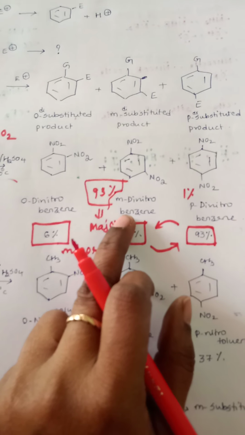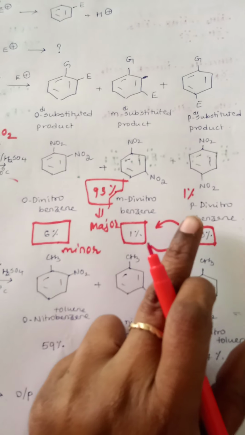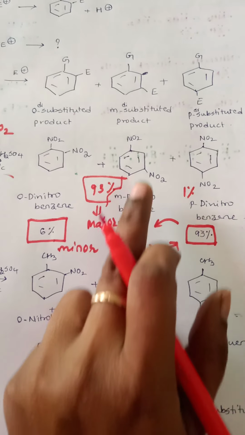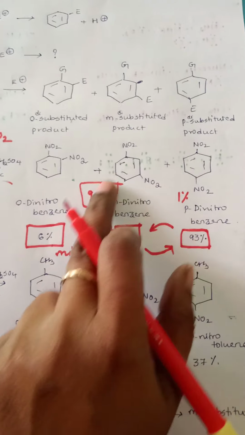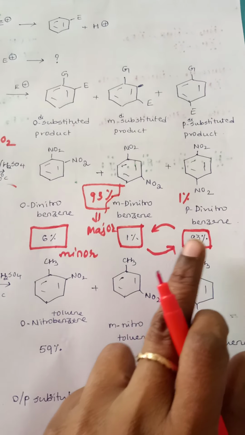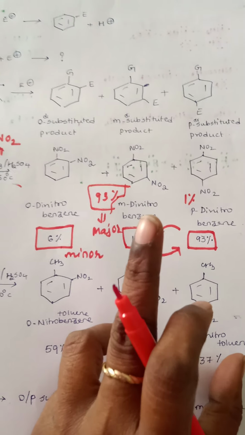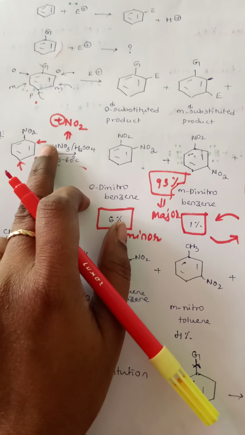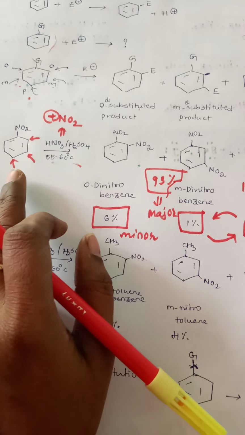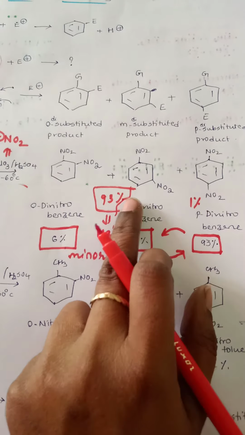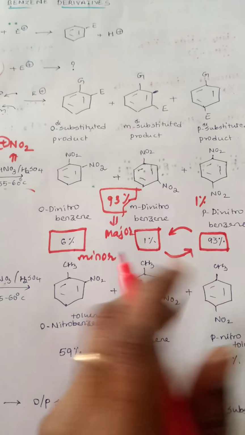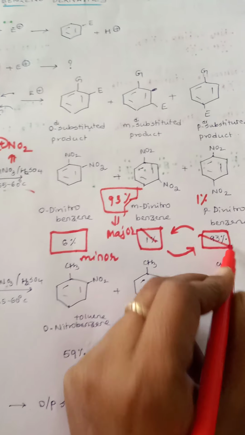Even though there is equal possibility for the formation of these three isomers, meta dinitrobenzene is obtained as the major product, whereas ortho and para are obtained as minor products. Now the question arises: when there is equal possibility for the electrophile to attack at ortho, meta and para, why is only meta obtained as the major product, and why are ortho and para obtained as minor products? So this is a question.